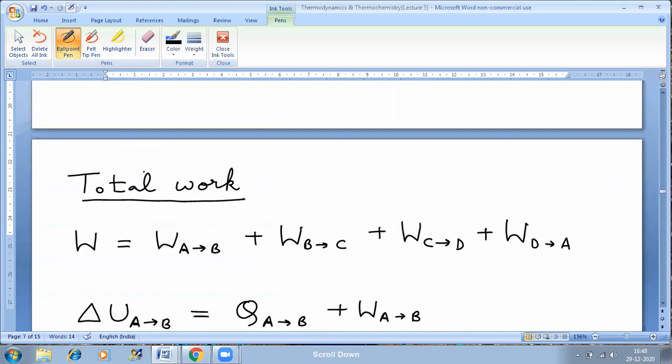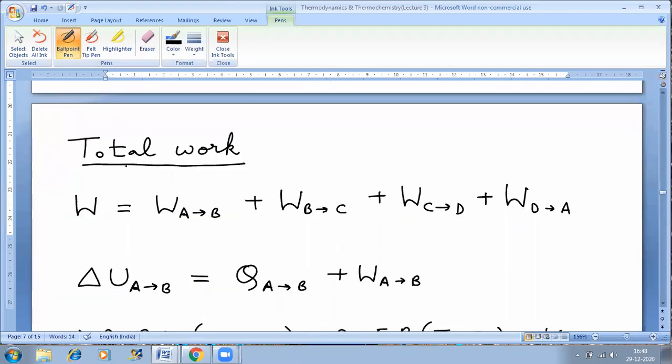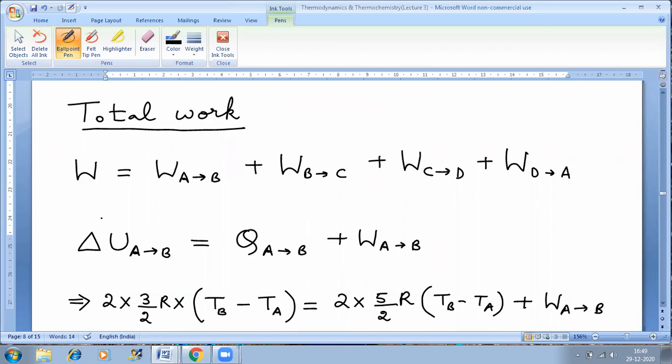Last part of the question. Find out total work. Work is a path function. So for finding out total work, I need to individually first find out the work for each process. And once I find out the work for all the processes, I can add up the values of work for all the processes to get the total work done in the entire cyclic process. That's what I've written. A to B, B to C, C to D, D to A. Individually, each has to be found out. Why? Because work is a path function.